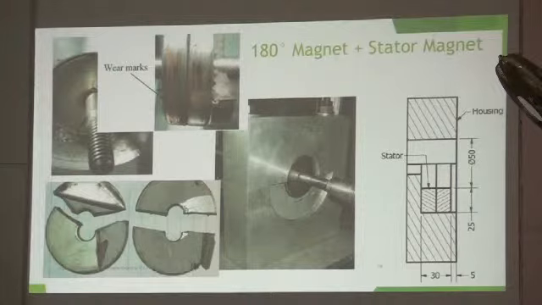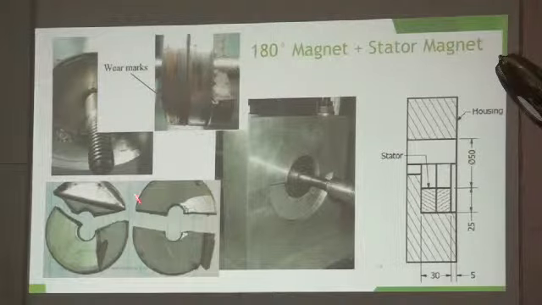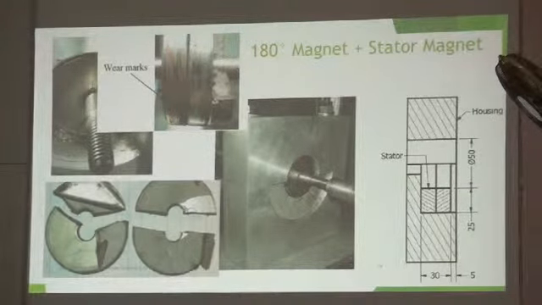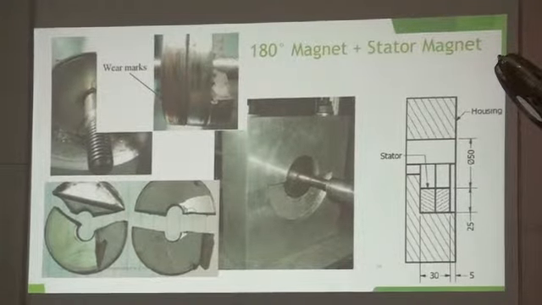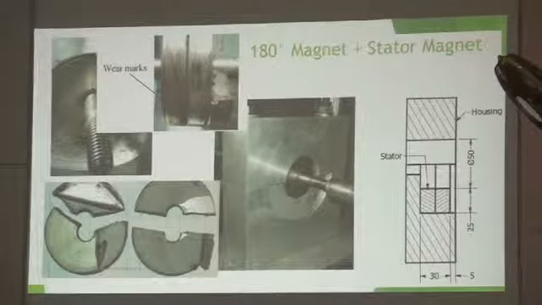Without proper thinking or proper modeling, a magnet may fail. And this is what has been shown here. The first two magnets got fractured, and the other two magnets got wear marks. Another thing is that these magnets were demagnetized after mechanical contact. We did not do this purposefully. During impact loading, the magnet gets demagnetized. So, that is another problem.